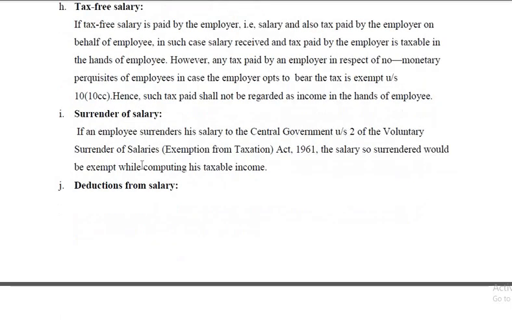Surrender of salary. If an employee surrenders his salary to the central government under Section 2 of the Voluntary Surrender of Salaries (Exemption from Taxation) Act 1961, the salary so surrendered would be exempt while computing his taxable income.